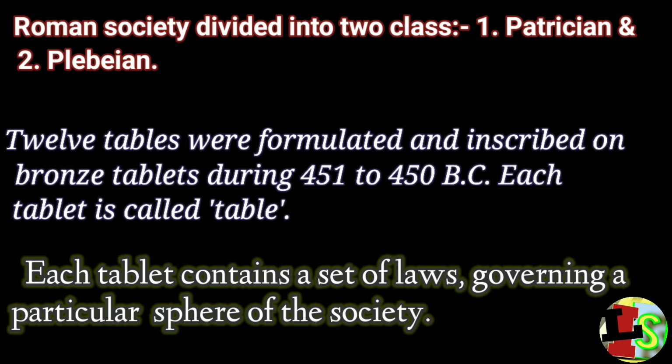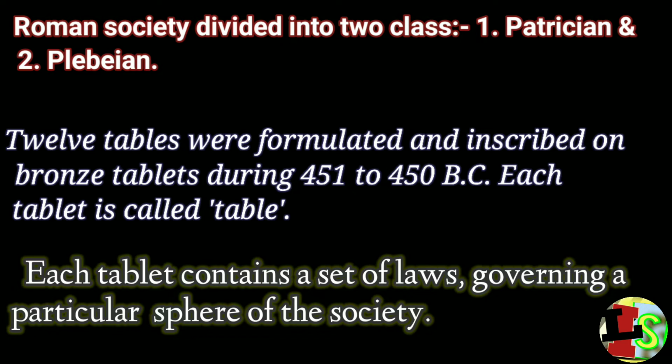In ancient Roman society, there were two classes of people. One was rich, called Patricians, and the weaker class was known as Plebeians. Prior to the formulation of the 12 Tables, the laws of the Romans were unwritten and under the influence of the patrician class, who derived the benefits of the kingdom. The plebeian class agitated for the writing down of the rights and duties of the citizens so that no difference could be made in administering justice.